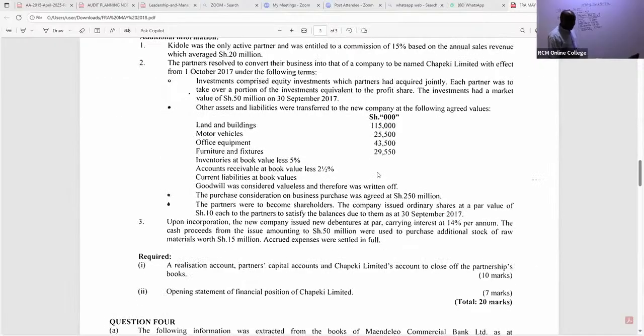So, ladies and gentlemen, we did take some other things. So we have here receivable. Receivable is book value less 2.5%. So for receivable, I will take the book value that we have there, which is 25,400. I multiply this with 97.5% because 2.5 is being given to us as a discount or something.